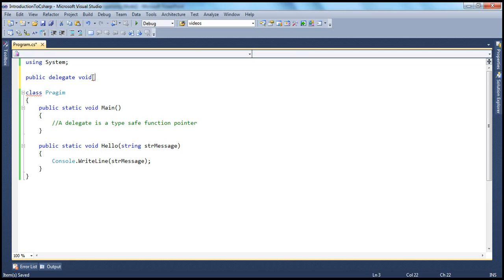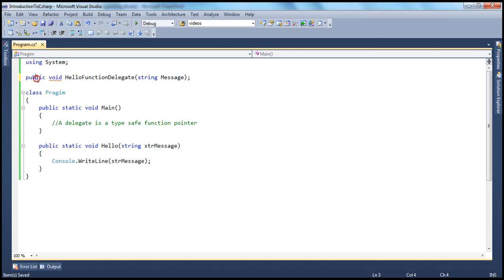Now this delegate is going to point to this function. So let's give it a meaningful name. You can give it any name, but let me give it as hello function delegate. And then just like a method, a delegate also takes in a parameter. So I'm going to pass it a string parameter. That's it. If you look at this delegate, apart from the delegate keyword, it's actually like a method signature.